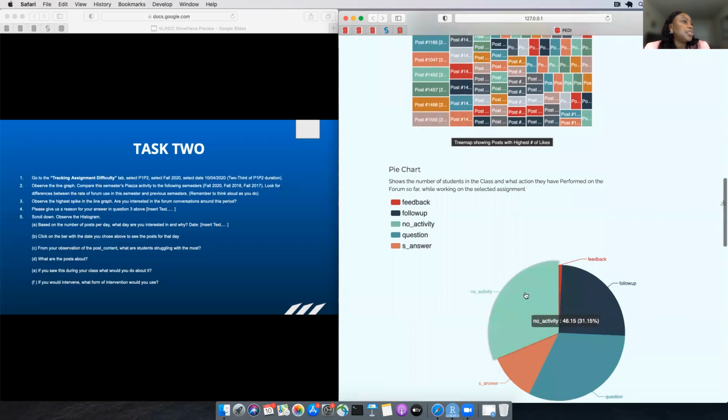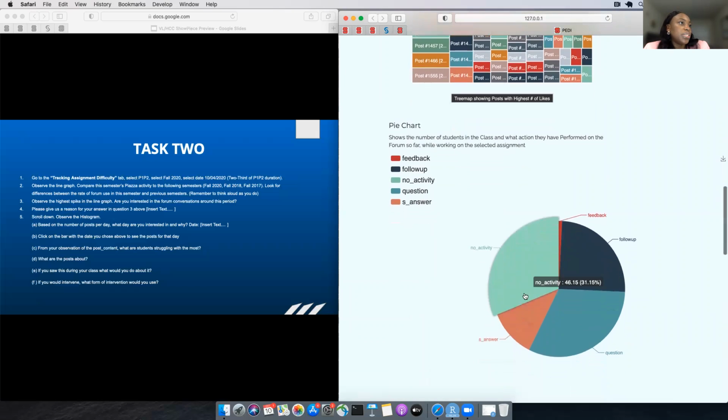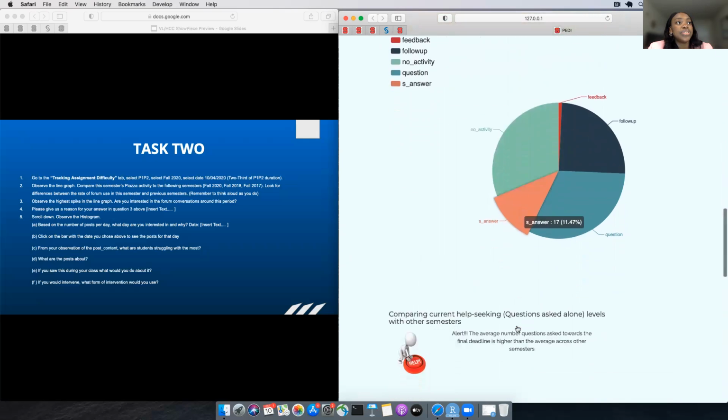We can also go to the pie chart and we see that 46.15% of the class perform no visible activity. However, 46.96% asked questions. And then there were this number of follow-ups and 17% of the class gave an answer as a student.